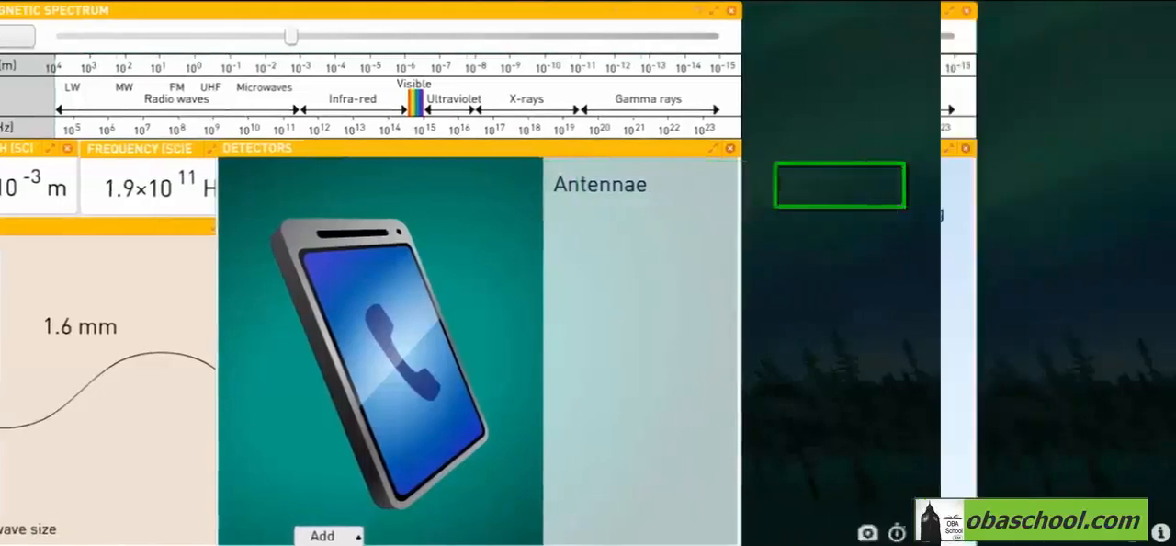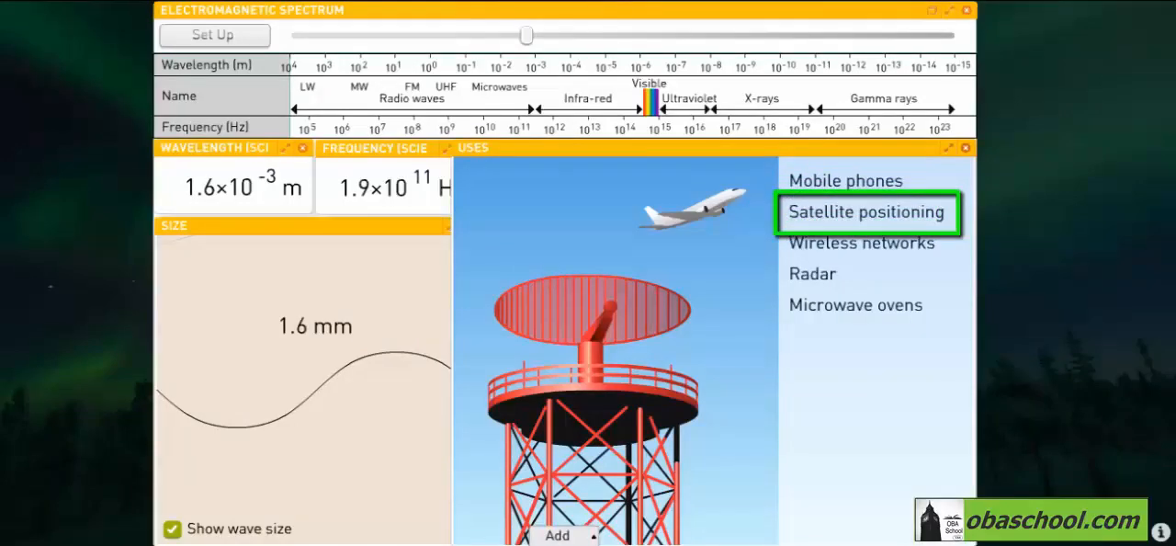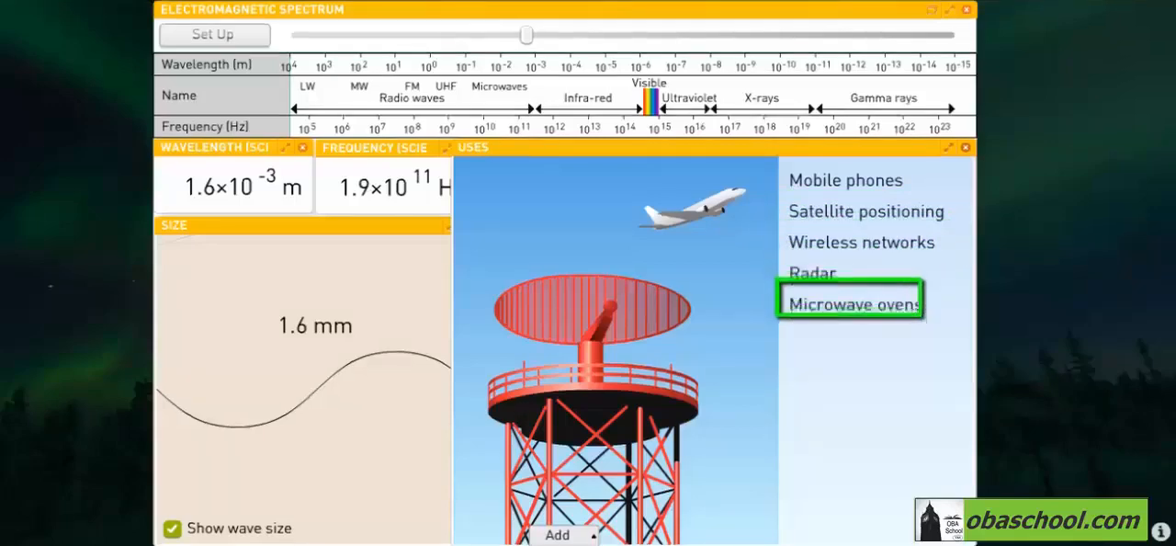In addition to mobile phones, where microwaves carry information like texts, the satellite positioning, where satellites in space are used to detect the positions of anything on Earth, also uses microwaves. Also, wireless networks, radars, and for sure, microwave ovens use microwaves.